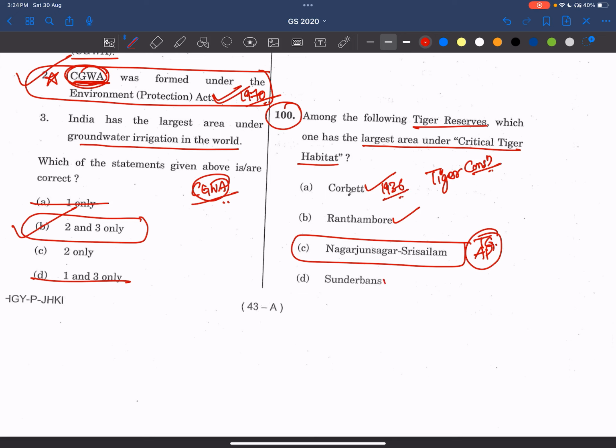Now see, Sundarbans is in West Bengal. Mangrove forest is there, and the Royal Bengal tiger is found. These are basic things which I'm telling, but let's try to read about these national parks as well, and also these tiger reserves, National Tiger Conservation Authority, Project Tiger, all these things. We'll try to read from our conventional sources, and we'll try to make notes on these things.